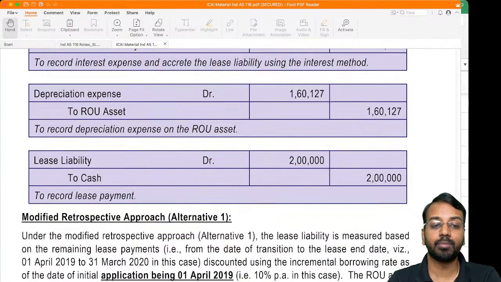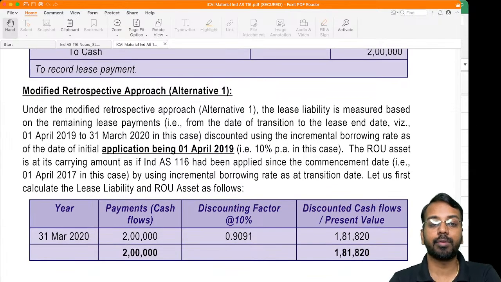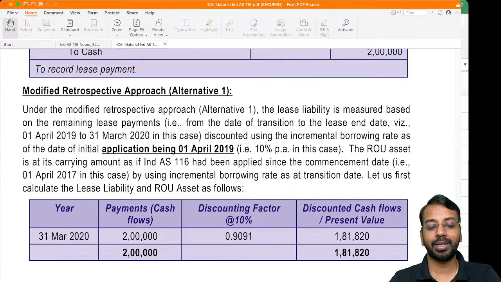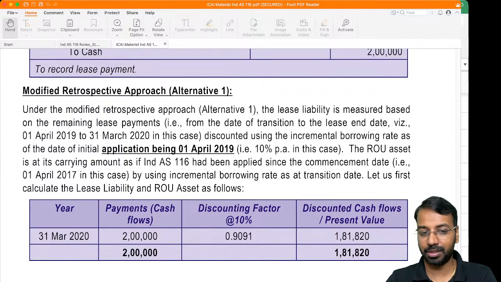Now, under the modified retrospective approach, when we are moving from operating lease to finance lease, then what is the lease liability? Lease liability is present value of remaining lease payments. When is the transition happening? Transition is happening on 1st of April. How many lease payments are left? One lease payment. Discounting factor will not be 12%, it will be 10%, which is the date of transition.